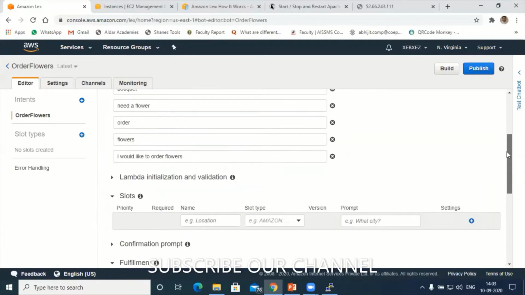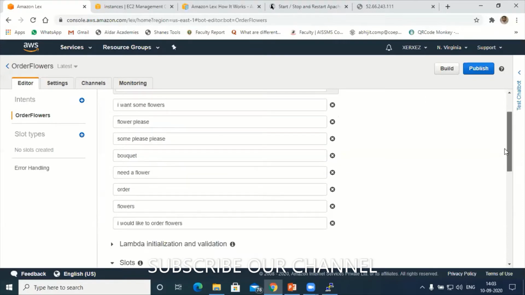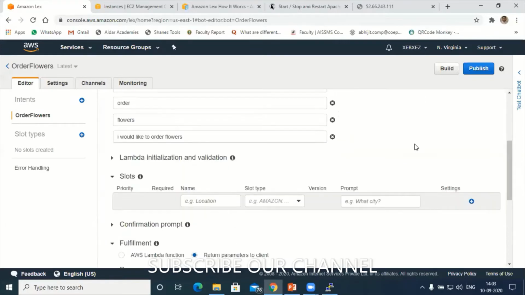After feeding all the utterances, next come the slots. A slot is nothing but the sequence of questions the bot will ask the customers.